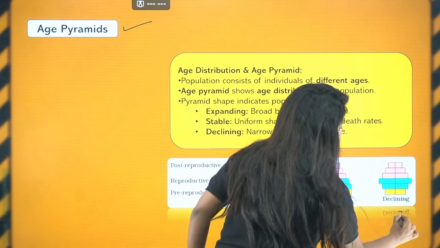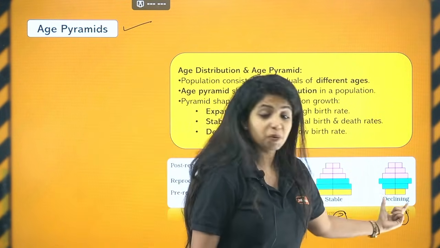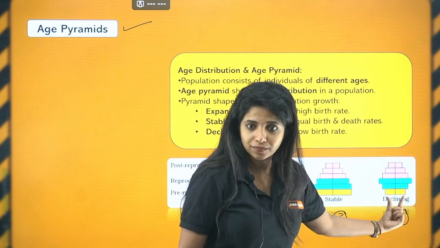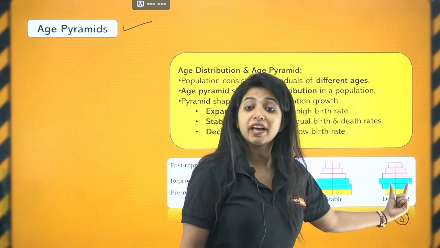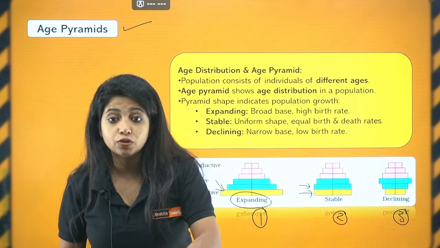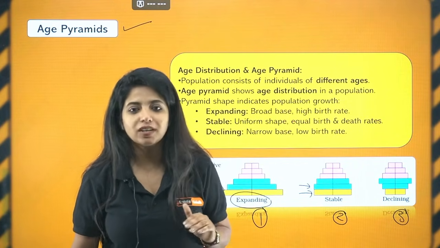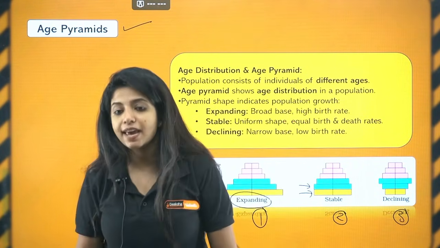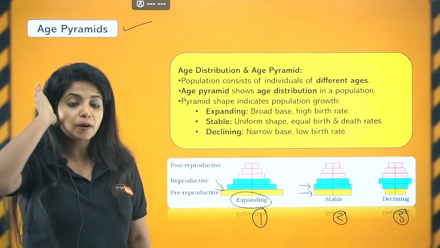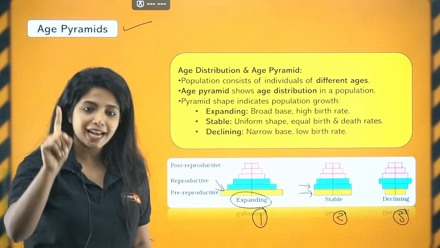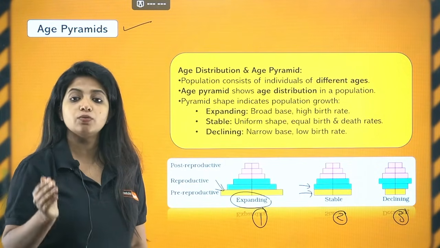Now, the third one is declining. What happens in declining, if you are seeing it carefully, is that the pre-reproductive age group organisms are in less amount and reproductive in more amount. You get it? So that means in future you have fewer organisms to reproduce. If you have fewer organisms to reproduce, do you think population is going to increase? No, it is going to decrease, which is why you call this the declining age pyramid. So you have 3 age pyramids. Please understand that if pre-reproductive age group organisms are more in number, it has to be expanding. If they are very less in number, lesser than reproductive, then you say it is declining.